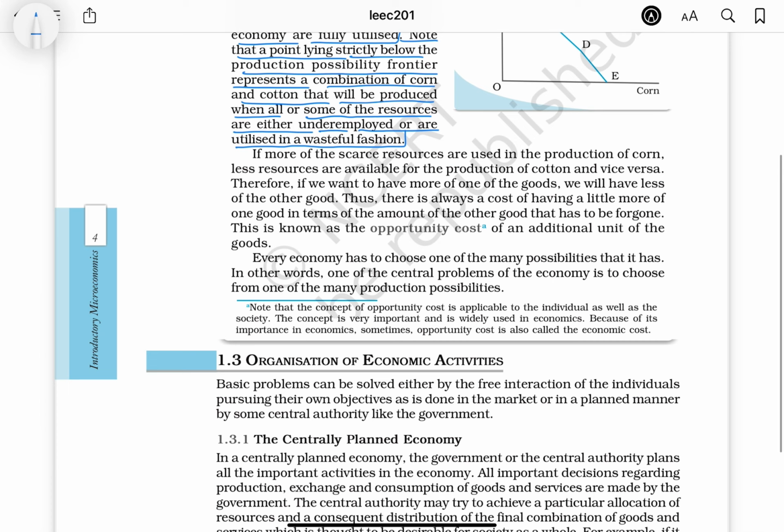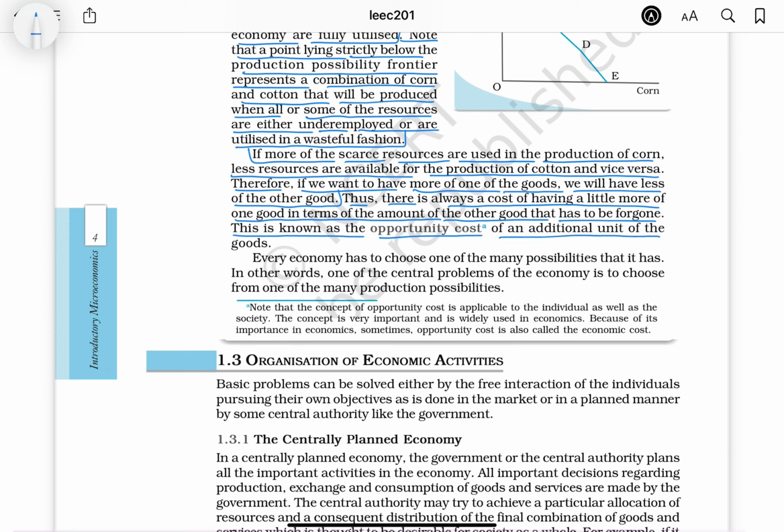If more of the scarce resources are used in the production of corn, fewer resources are available for the production of cotton and vice versa. Therefore, if we want to have more of one of the goods, we will have less of the other good. Thus, there is always a cost of having a little more of one good in terms of the amount of the other good that has to be foregone. This is known as the opportunity cost of an additional unit of the goods.